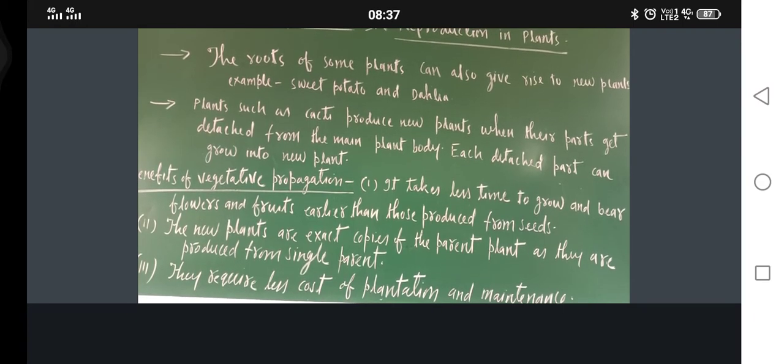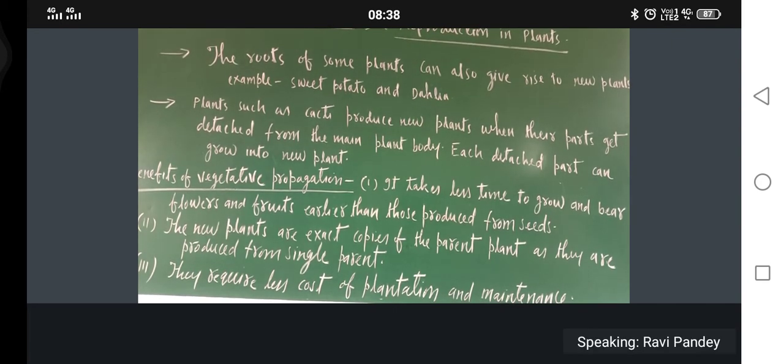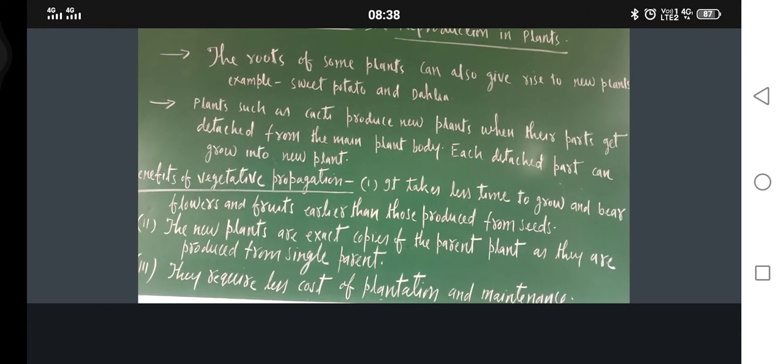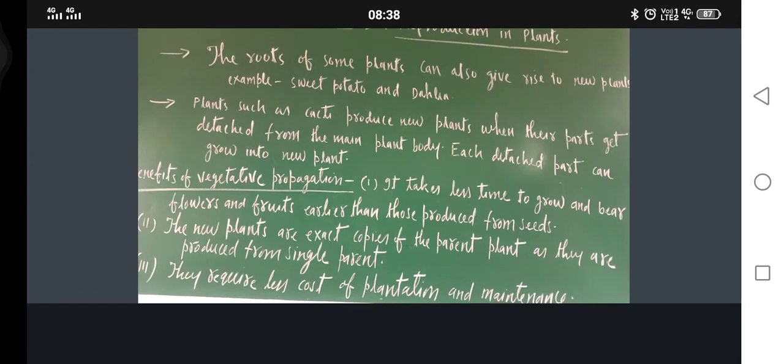So just see, in vegetative propagation, what is there? New plant must be grown from roots, leaves, stems. Okay, that is only the meaning of vegetative propagation. Vegetative propagation means growing the plant from vegetative parts. What are the vegetative parts of plant? Roots, leaves, branches, stem. These are the vegetative parts, and you are getting new plants. Am I correct or not?